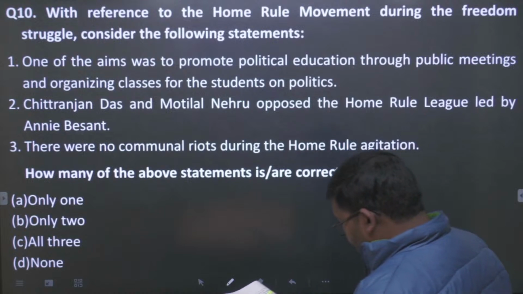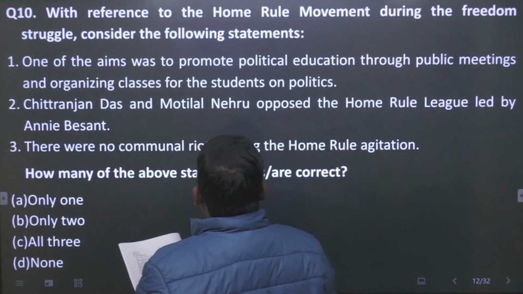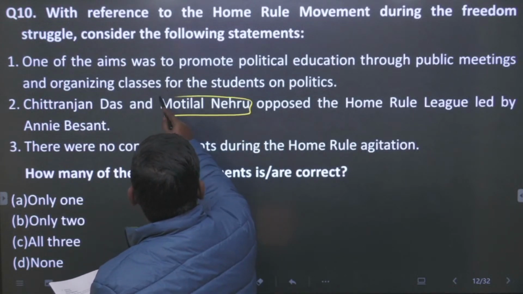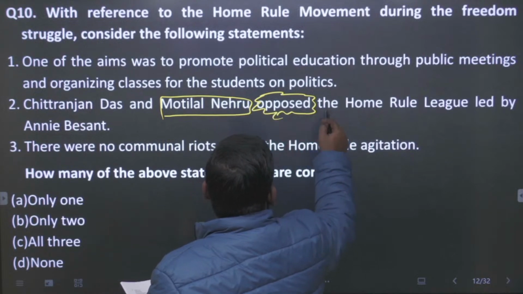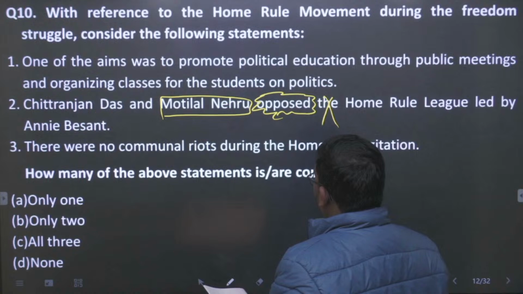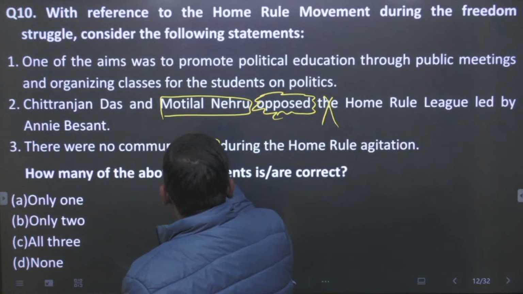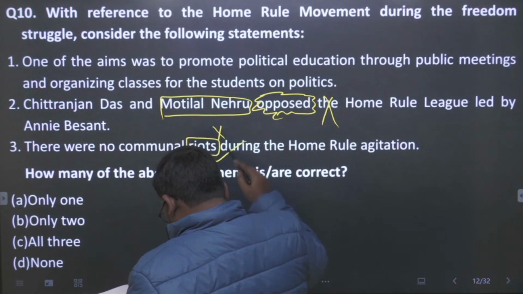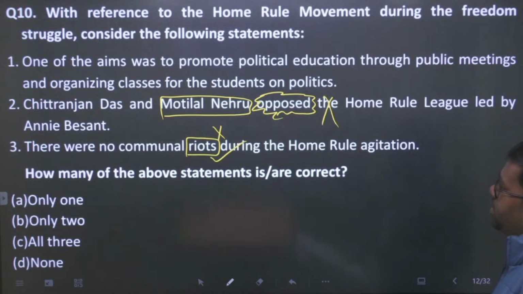So, what we see, this statement will be false because later it was joined by Motilal Nehru. So, Motilal Nehru had supported this. So, this statement will be false. Statement तो false होगा. There were no communal riots during the home rule agitation. Communal riots, this is false, है ना, because the communal riots were witnessed during 1917 to 1918. So, this is also false.